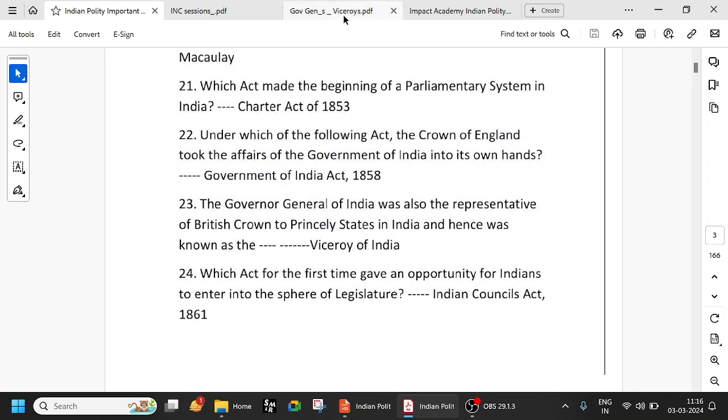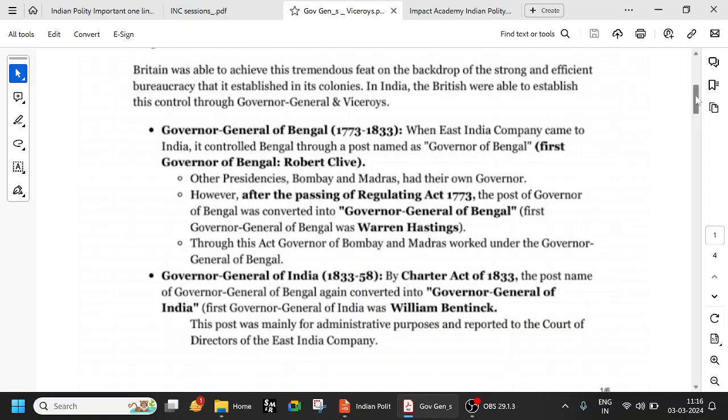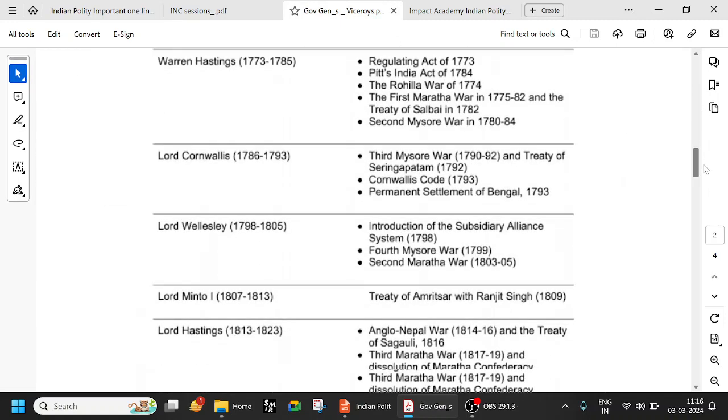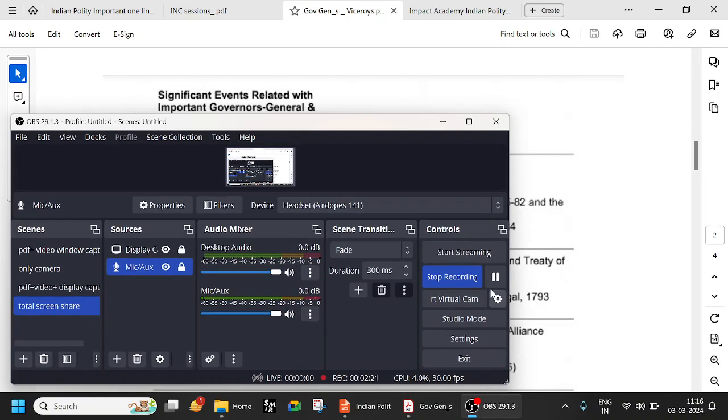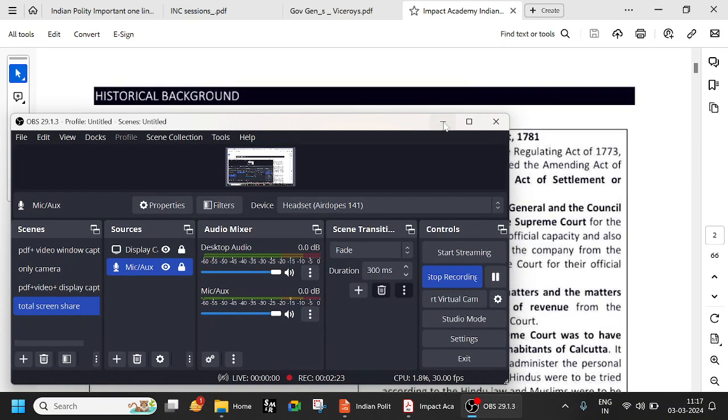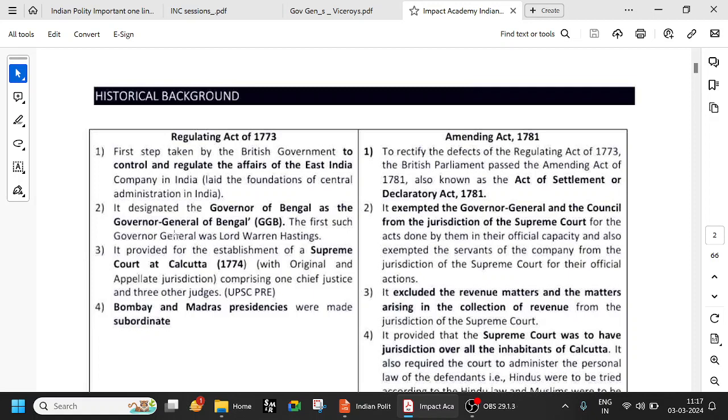And the important thing is Lord Canning. Observe this: Warren Hastings is the first Governor General of Bengal. And the first Governor General of India is Sir William Bentinck.